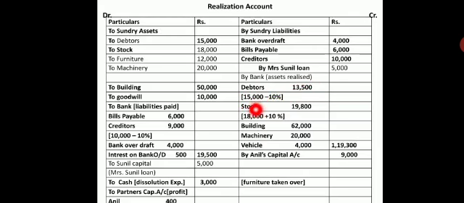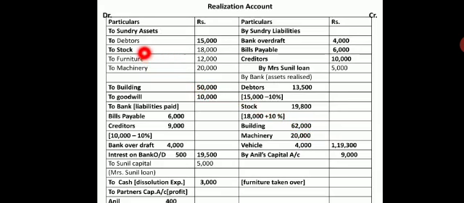Now stock realized is 19,800, because the book value of stock was 18,000. To this 18,000 I should add 10% more. That means 1,800 has to be added, so you get 19,800. Next, building, they have already given, it is 62,000.